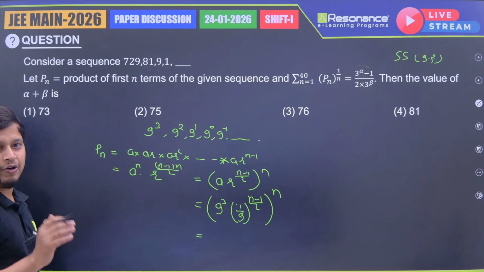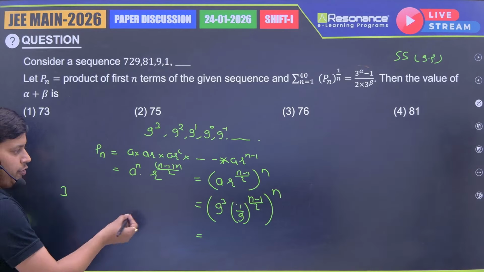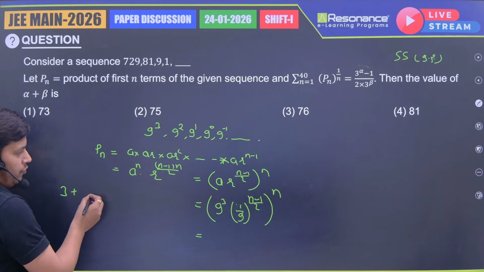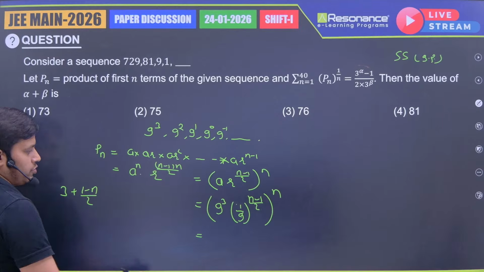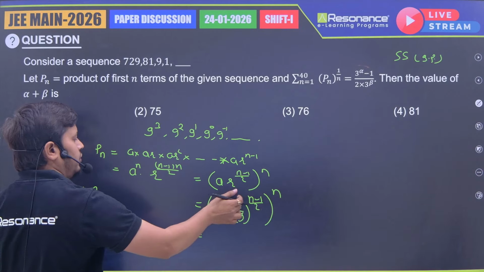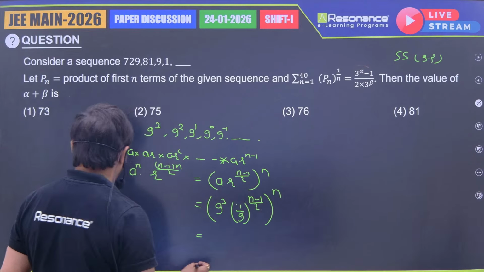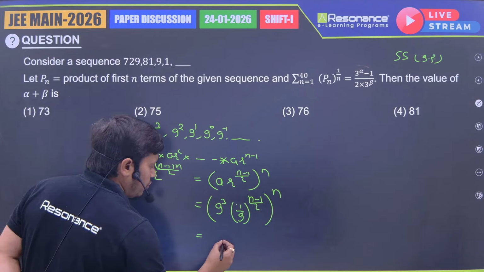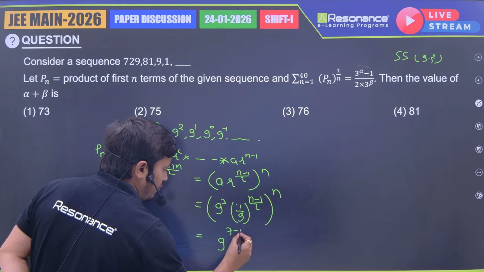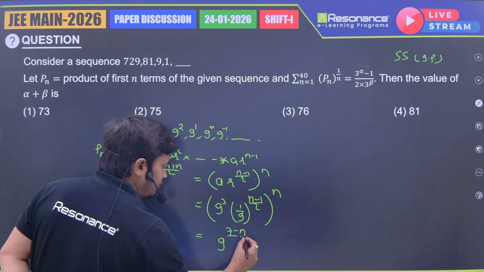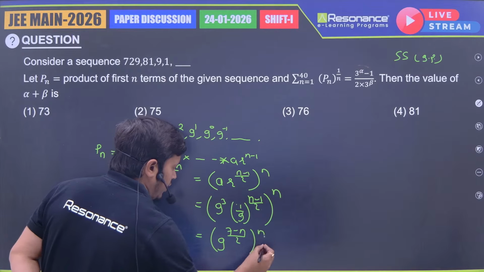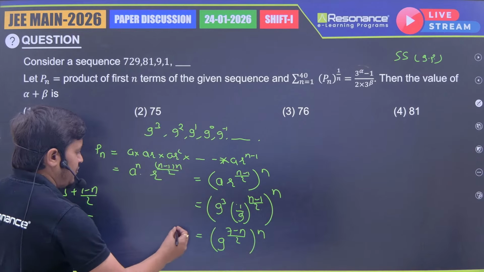Total power I'm going to add: here we have 9 power 3, and there we have 1 minus n by 2, because that will be 9 power minus 1, so minus 1 got multiplied. 2 LCM, 6 and 1, 7 minus n. Okay, so what we got: 9 power (7 minus n by 2), whole power n. So this is the Pn.